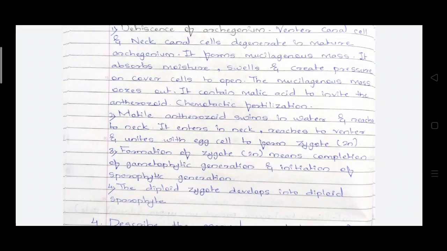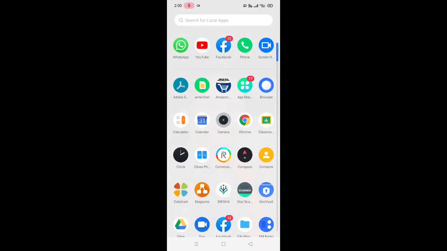So it is a very simple way, but the main feature of Marchantia or any bryophyte is that chemotactic fertilization takes place.